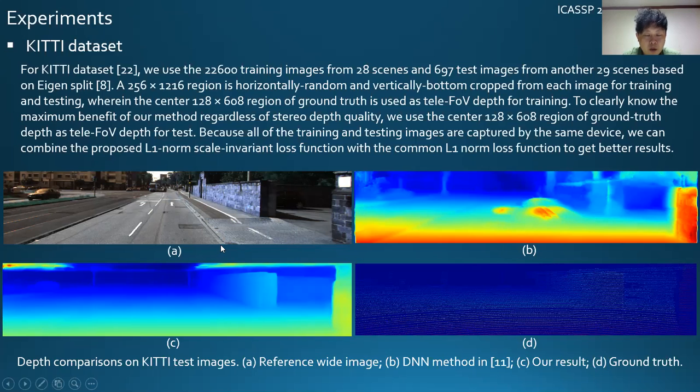Here is the comparison. Figure A is the wide image. Figure B is a state-of-the-art DNN-based single image depth output. Figure C is our output. Figure D is the ground truth. We can see that we get better results in terms of depth, sharper edges, and global structure.